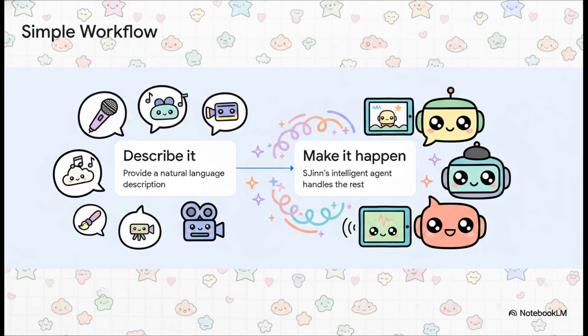Now, what is genuinely fascinating about this is how SJinn boils down that incredibly complex multimodal generation into a dead simple 2-step workflow. Step 1, just describe it. Step 2, SJinn will make it happen. That's it. Behind the scenes, we know there are massive neural networks, heavy diffusion models, and super complex rendering processes grinding away. But from your perspective as the user, SJinn is selling extreme abstraction. You just bring the natural language, literally just your description, and this intelligent agent acts as your director, your animator, and your audio engineer all rolled into one. It's a massive promise of completely frictionless creation.